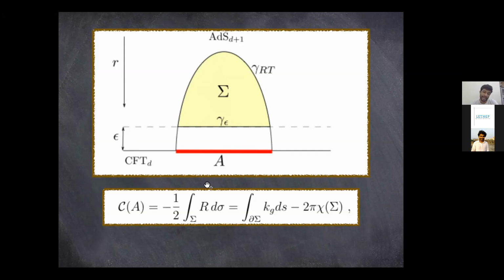In AdS3 this can be written in this form, where sigma is simply a volume integral, and you integrate over this region, starting from epsilon to some turning point value of R. This can be written using the Gauss-Bonnet theorem. You can write it as a line integral, where kg is the geodesic curvature, plus an Euler characteristic term, where for this subregion of this RT surface, the Euler characteristic would be 1. So it is like a genus 1 surface.